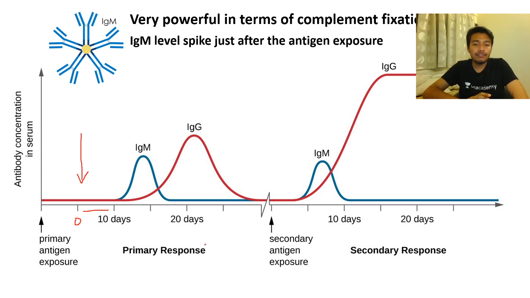Because whenever you infect your body with a pathogen, that doesn't mean the adaptive immune system would be then and there activated. The innate immune system components need to recognize them. They need to go to the army base camp, which is the lymph node. Then they have to interact with the T cells and the B cells. The T cells would then activate the B cells. B cells would undergo further processing.